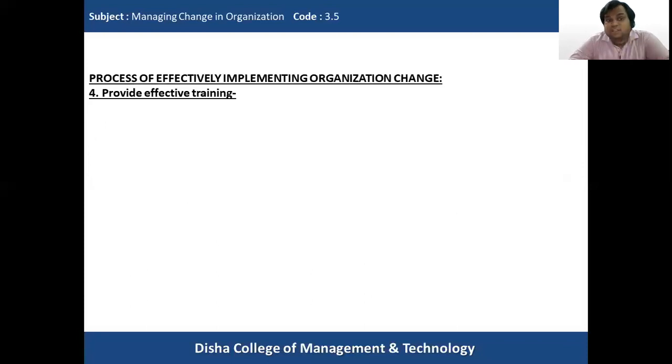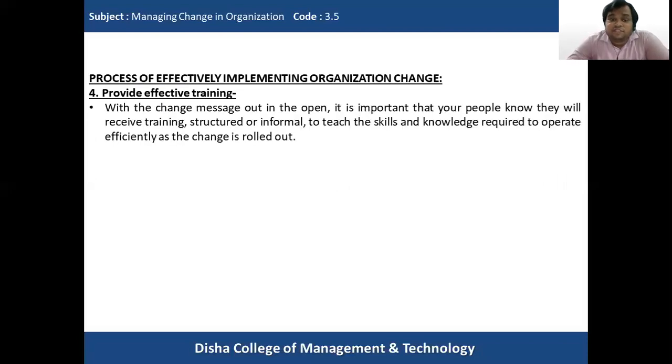The fourth step is to provide effective training. Whenever the change process is going to happen in the organization, there is certain key training that is required, so that the people will be able to embrace the change. When the change message is out in the open, when we have communicated about the change message, it is important that your people know they will receive training, whether structured or informal, to teach the skills and knowledge required to operate efficiently as the change is rolled out.